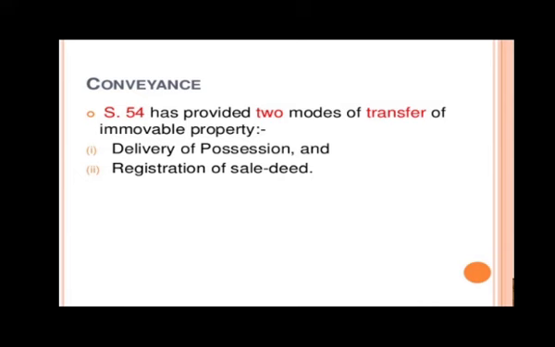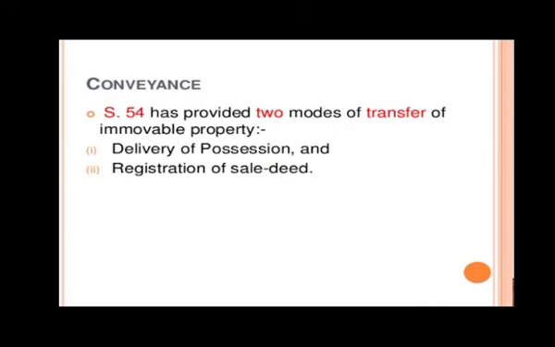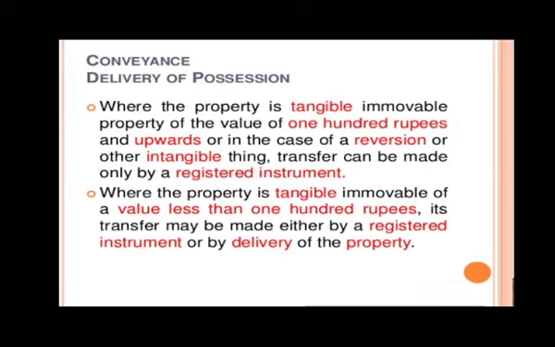Delivery of possession can be done directly for anything below 100 rupees. And registration of sale deed is a must for anything above 100 rupees. So basically, for everything you have to do a registration. By delivery of possession we mean that the property is tangible immovable property of the value of 100 rupees or below, while in the case of reversion or other intangible things it can be more than 100 rupees.